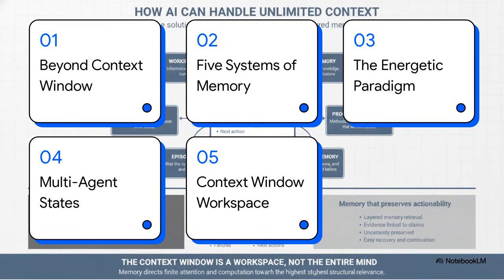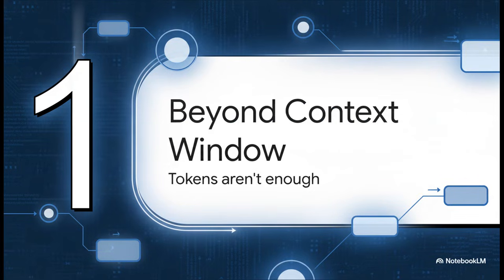All right, let's just dive right into this. Here's how we're going to break down true cognitive architecture today. First, we'll look beyond the context window. Then, we'll explore the 5 systems of memory, unpack what's called the energetic paradigm, look into multi-agent shared states, and finally, redefine the context window workspace. So, Section 1, Beyond the Context Window.